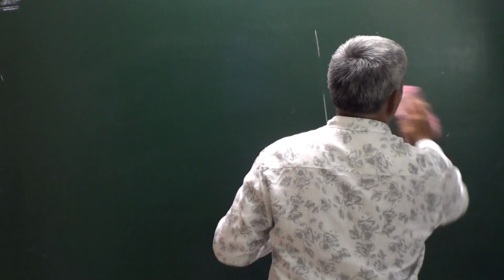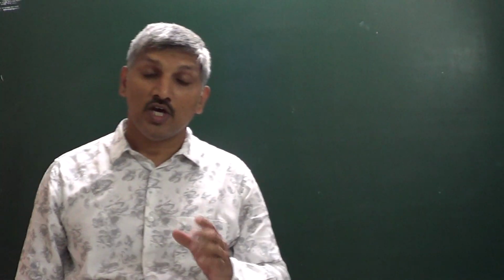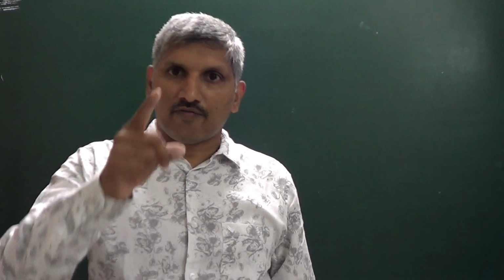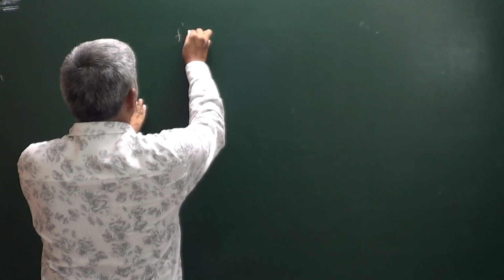If the function is differentiable at x equals c, no doubt the function is continuous at x equals c. If a function is differentiable, no doubt it is continuous. So what is the meaning here? I am saying that the function is differentiable.